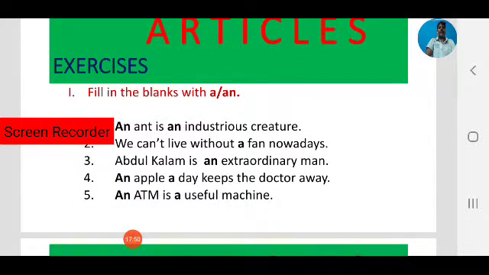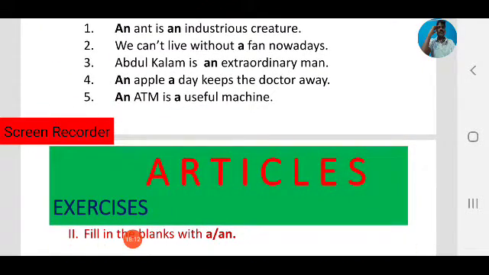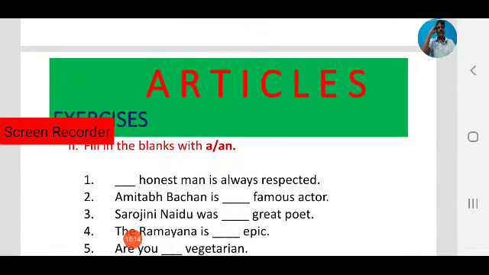Next, an ATM is a useful machine. ATM, that is a singular noun. So observe the sound. Focus on the sound of the noun. That begins with vowel sound. So we use an ATM, not a ATM. Okay, an ATM.